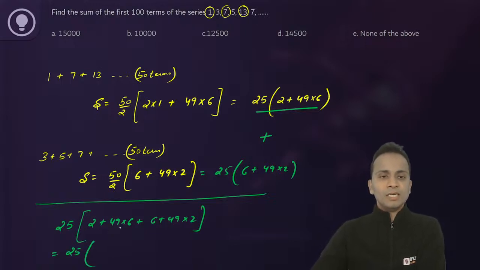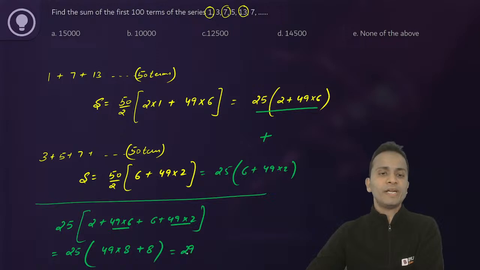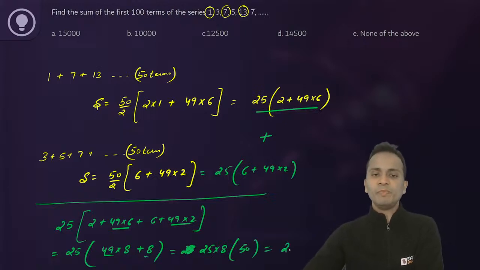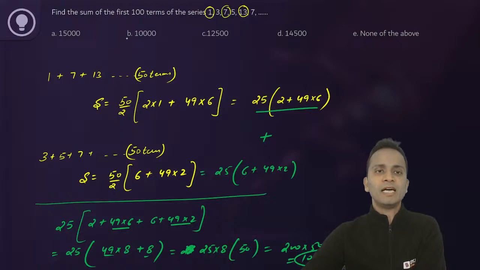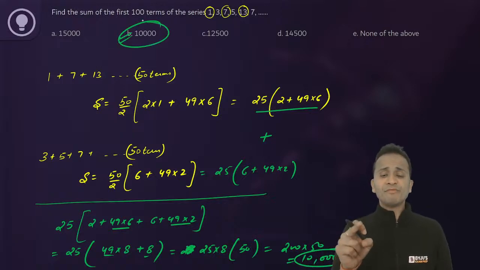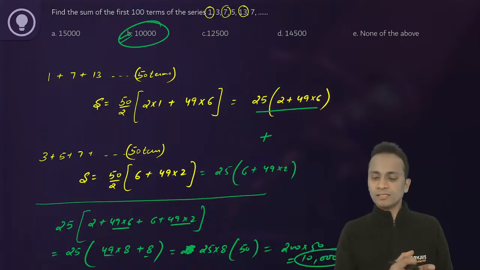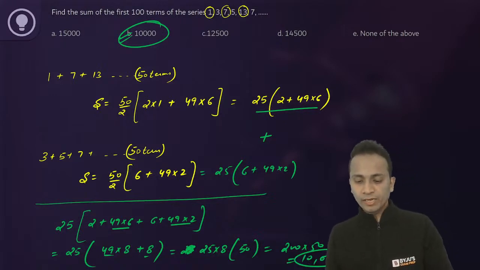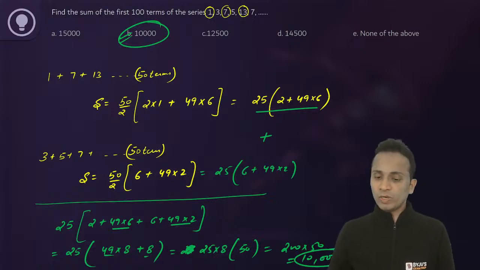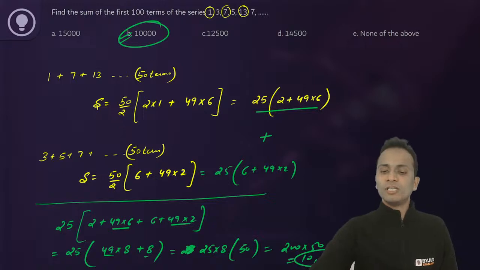Just keep taking things common. 25 bracket. Now it is 49 into 6 and 49 into 2. That will become 49 into 8, plus 8. Again I can take 8 common. So 25 multiplied by 8, and then inside the bracket 49 plus 1, that is 50. So answer will be 200 into 50, that is 10,000. So 10,000 will be the final answer of this question. Look at the way I have made the calculations look easy by taking certain factors common. So the correct answer will be 10,000.